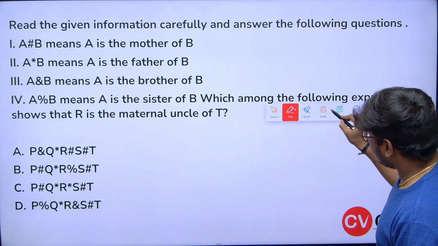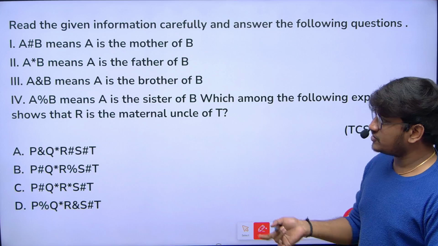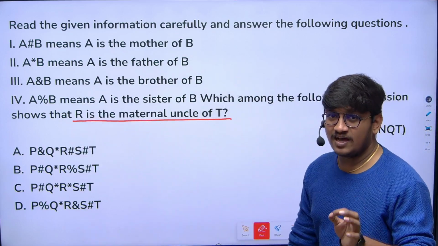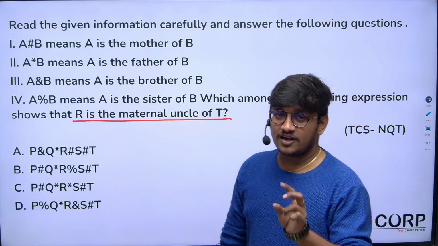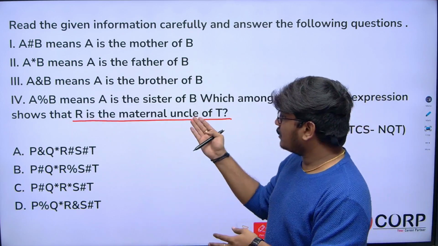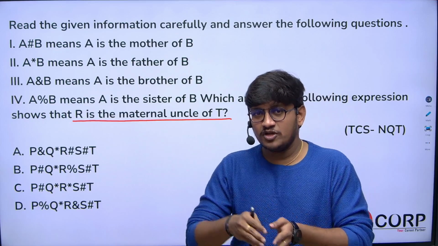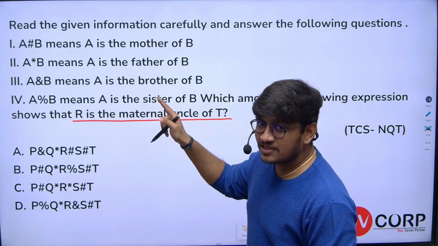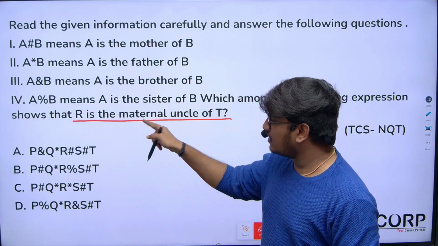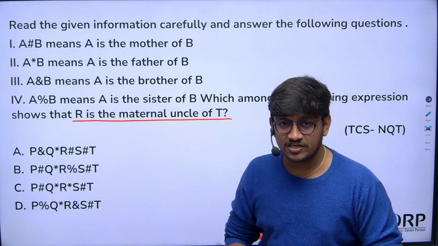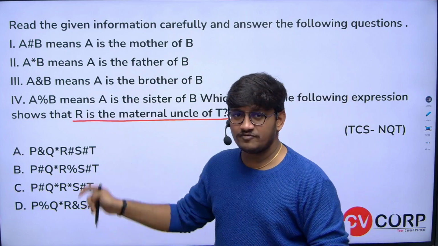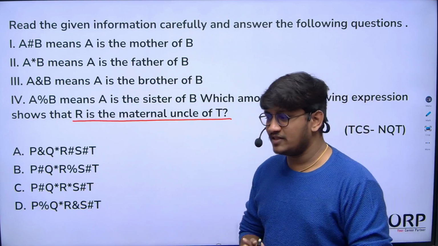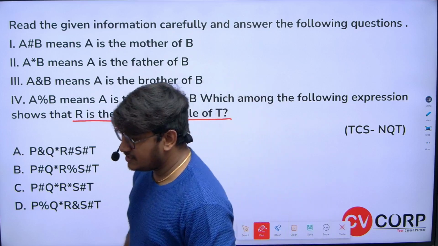Again, this kind of question is based on option verification. The relation is already given: R is maternal uncle. I said already that maternal and paternal are two kinds of relation, where an uncle can be from your father's side or your mother's side, but here they clearly mention the uncle from the maternal side. Maternal uncle means mother's side relation. Which of the following options gives you that R is maternal uncle of T? You just need to identify that. Try it.